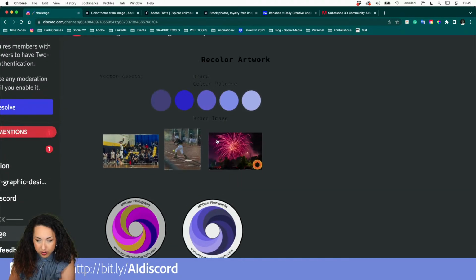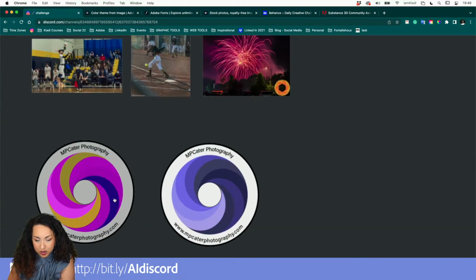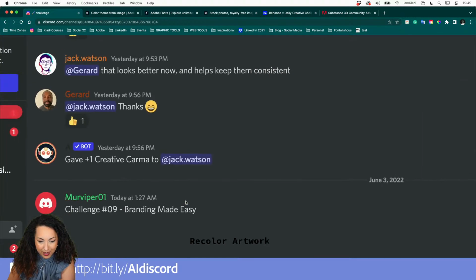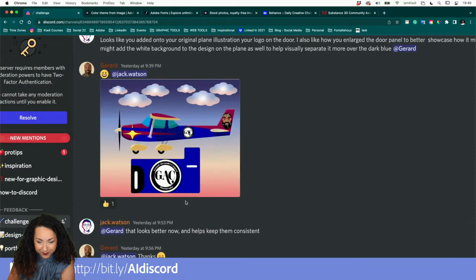What else here? We have more recolor, lifting color from an image. Fantastic. So we can see that here's been the color palette, and then we applied it into a shape going from A to B. Fantastic job. And let's see what else we have here.